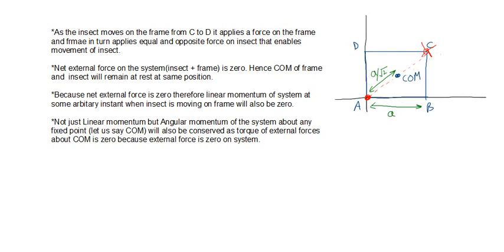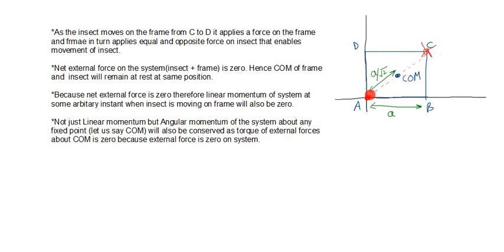Now, because net external force is zero, the linear momentum of the system at some arbitrary instant, when the insect is moving on the frame, will also be zero. Because there is no external force on the system, the movement of the insect as well as the frame is taking place due to their internal forces. Therefore, the linear momentum of the entire system, which is the linear momentum of the insect plus this particle, will be conserved.